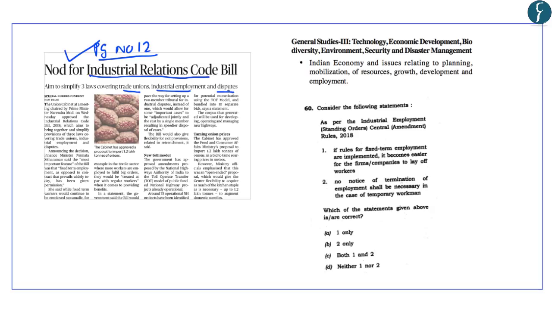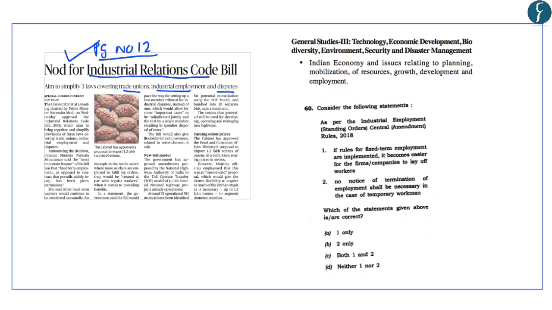Now, some of the previous laws included resolution of industrial disputes, working conditions in factories, wage and bonus payments, etc. And the cabinet has given its approval for the simplification of such laws based on the recommendations of the Second National Commission on Labour. And the government's aim is to simplify, rationalize and amalgamate various labour laws into 4 labour codes.